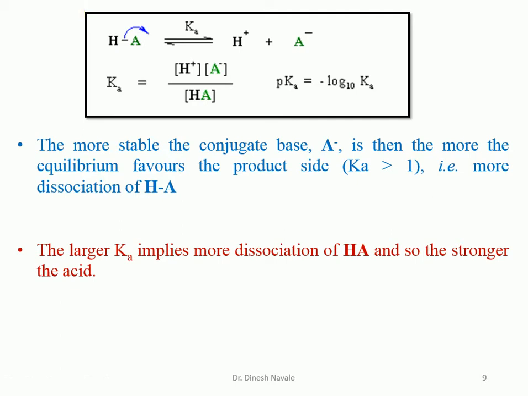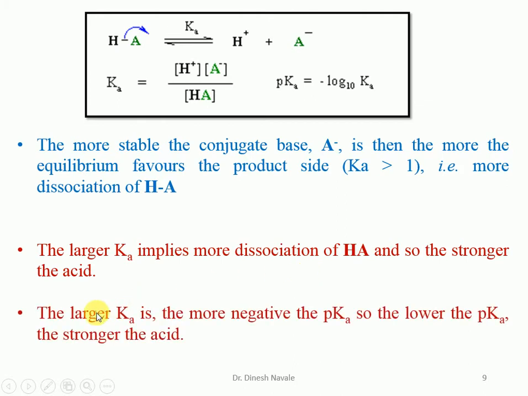That means the acidity of any organic acid depends upon the Ka value, that is, the dissociation constant value. So for a compound to be a stronger acid, the dissociation constant should be more. That means the more the Ka, the more will be the acidity of the corresponding acid.